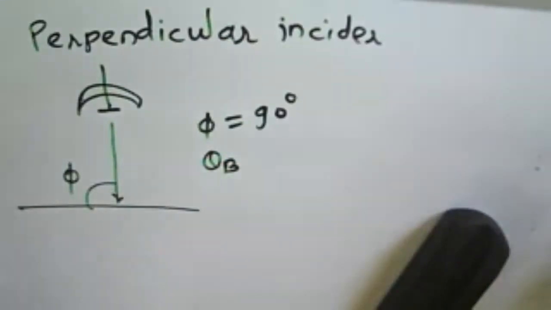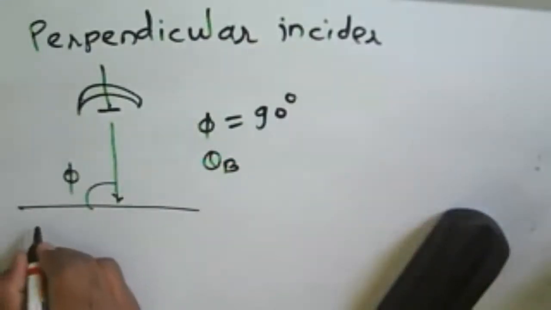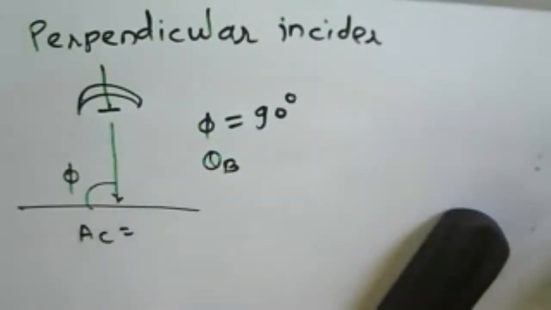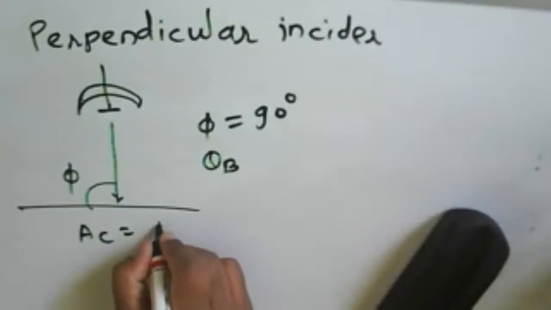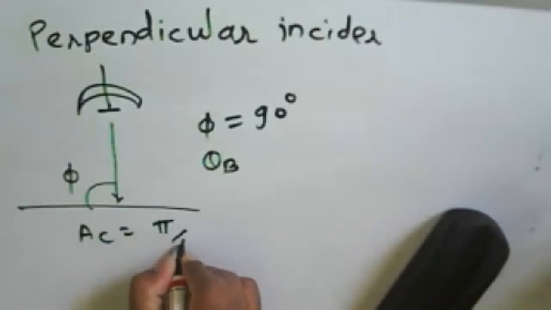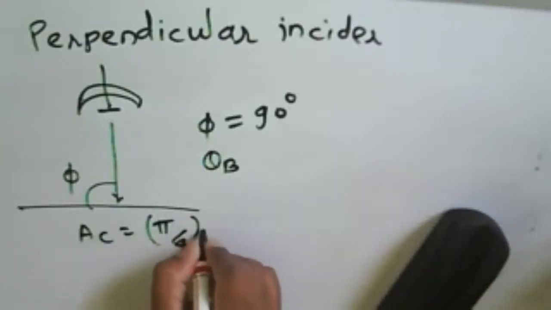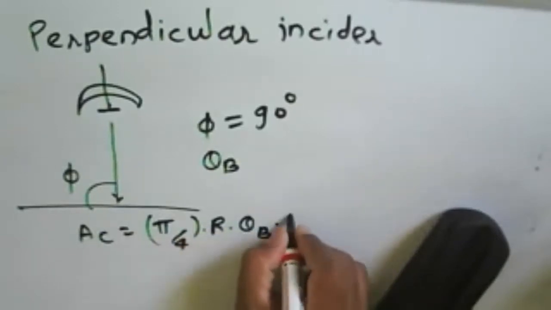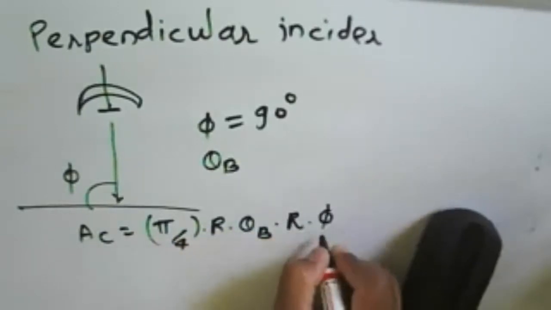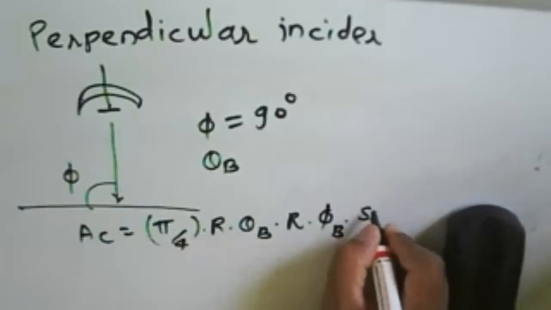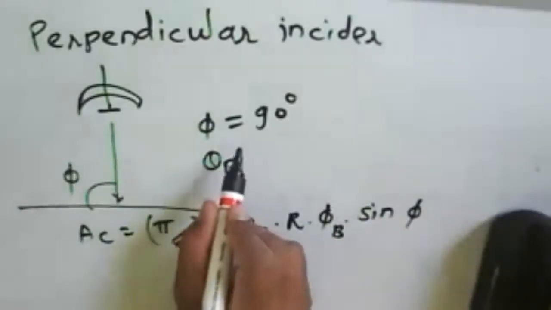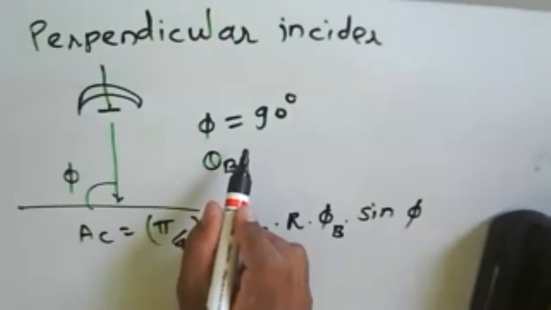Okay, so in that case, what will be the area? Area A_C is equal to π/4 into R into θ_B, then we have R, φ_B, then we have sin φ. So this φ is nothing but what? A grazing angle, that will be 90.